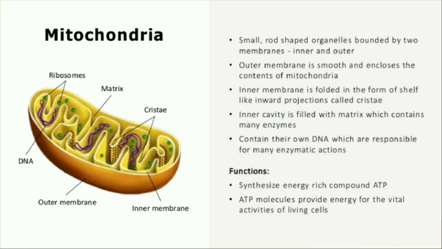Ribosomes are not all of one type, there are so many types of ribosomes. So mitochondria has its own type of ribosomes, and the function of mitochondria is that it also produces energy and proteins. So to say overall, it is the powerhouse of the cell. It synthesizes an energy rich compound, ATP, and these ATP molecules provide energy for the vital activities of living cells. Vital activities meaning the important activities. So this is about mitochondria.